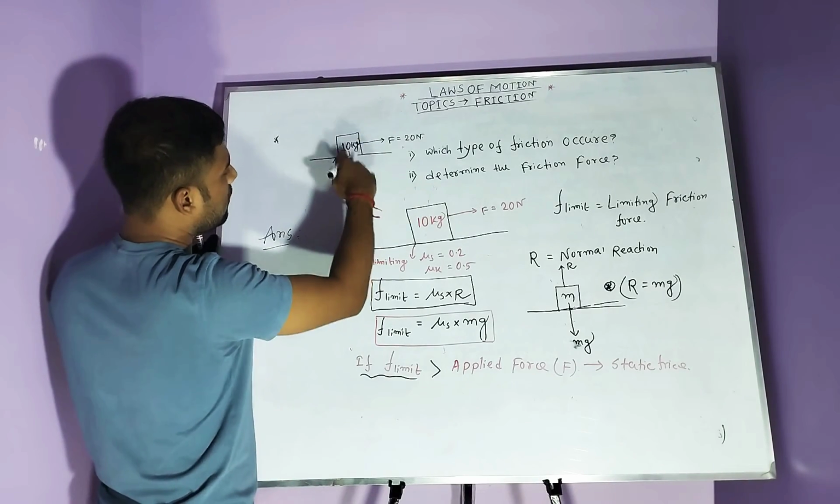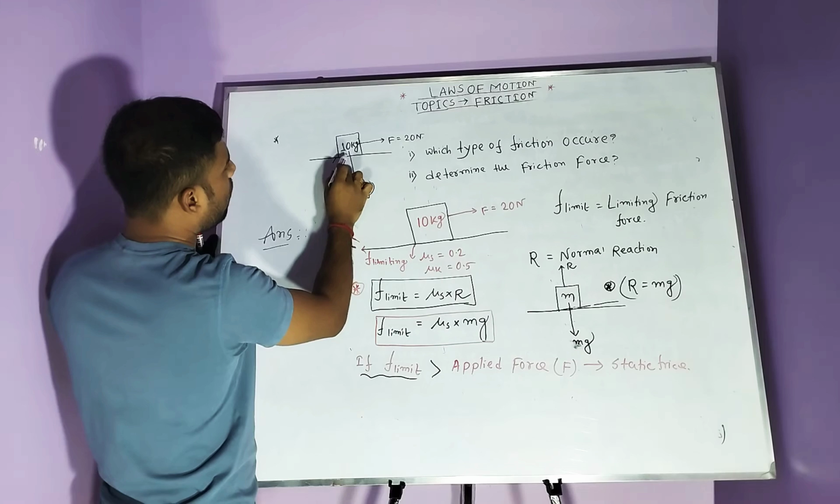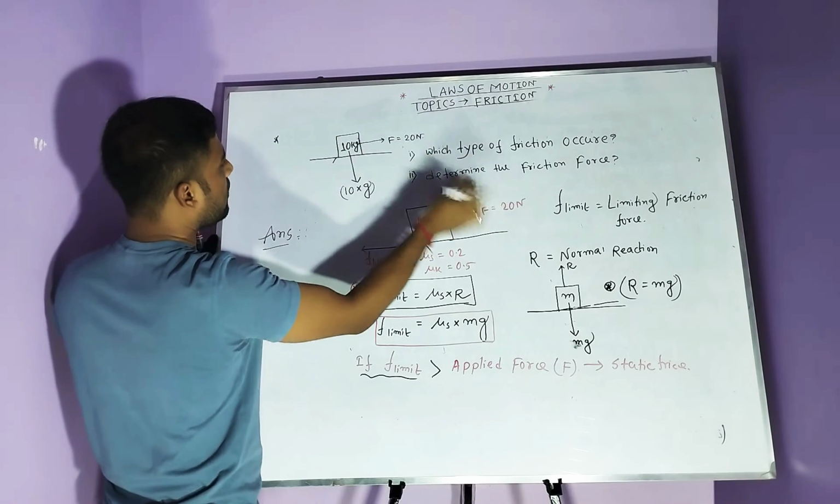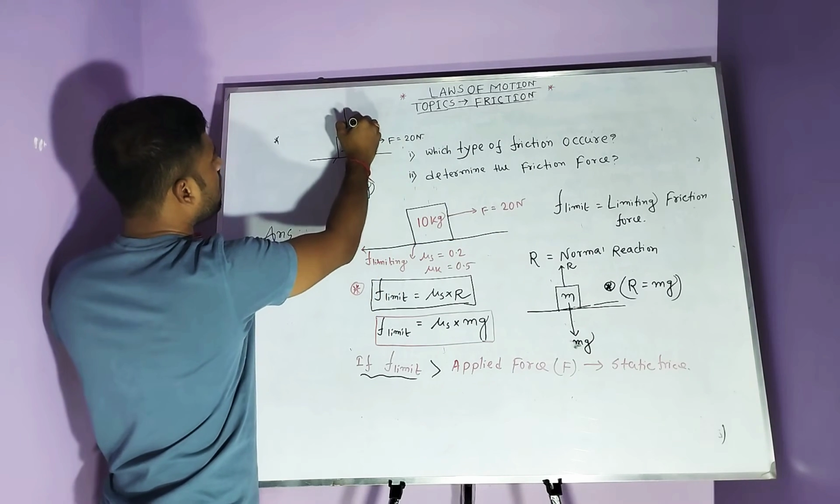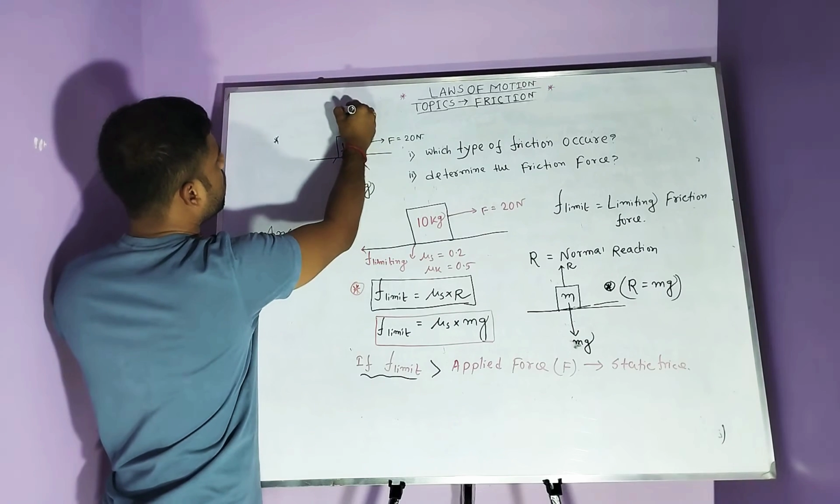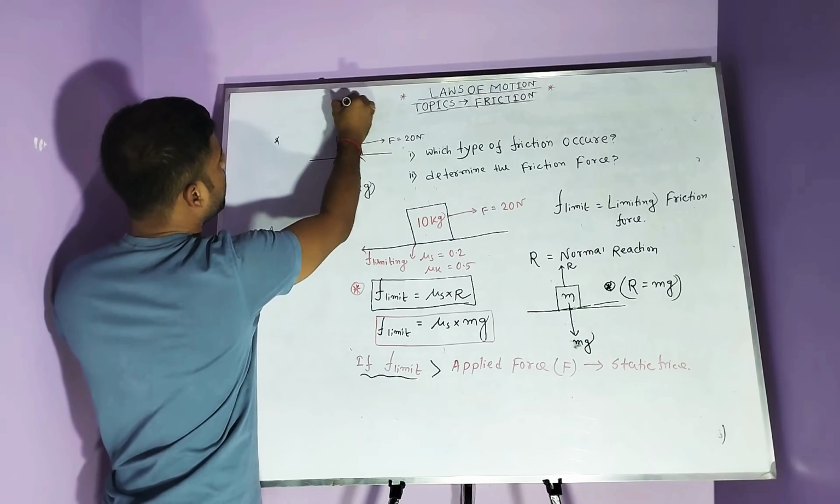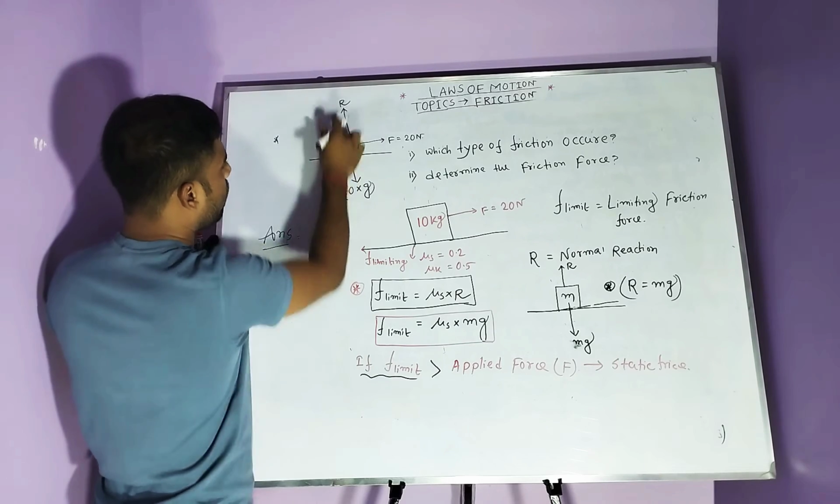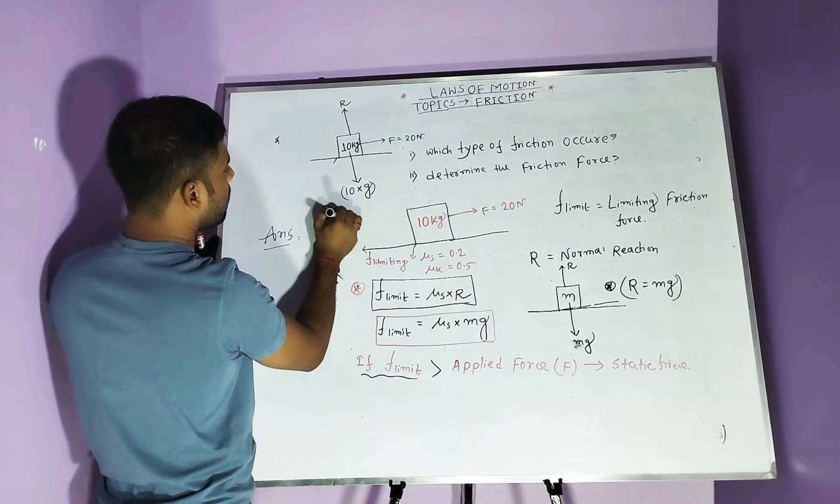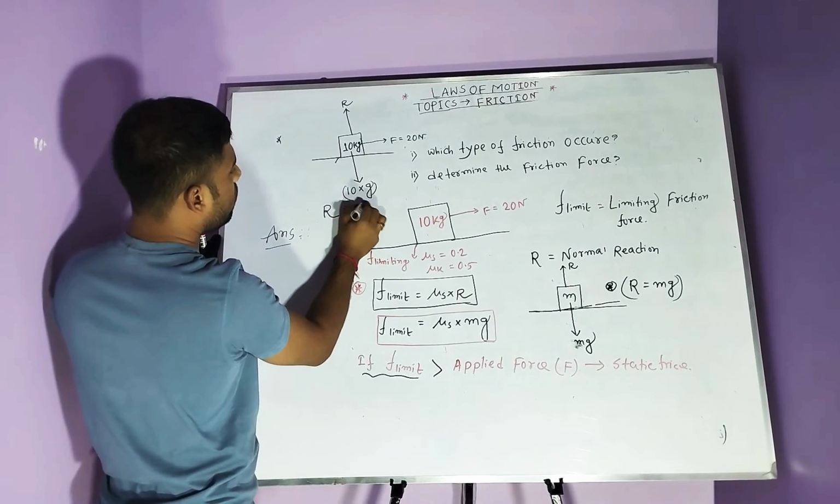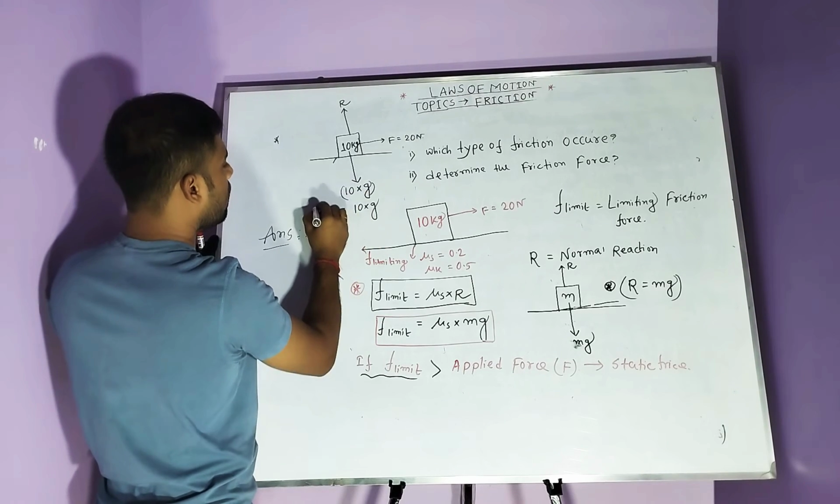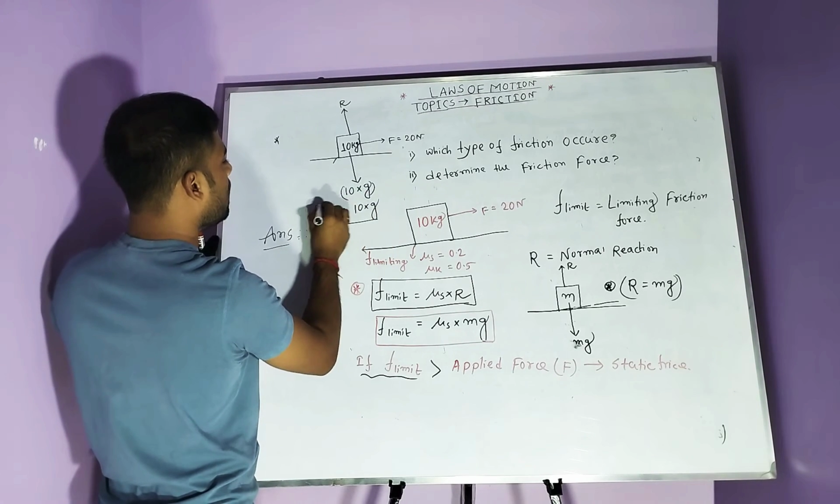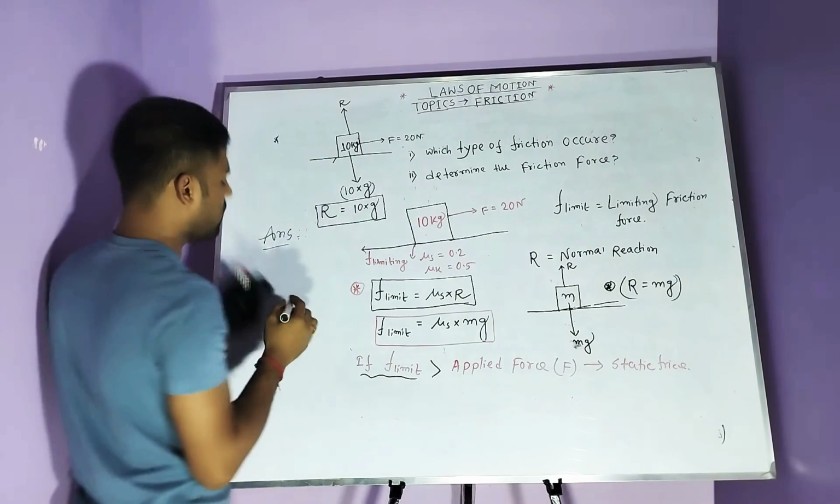This is directed always downward. Then the ground also creates an opposite force, that is the normal reaction R, in the opposite direction of the gravitational force. This is the R normal reaction. So according to the data, the R value is 10 into g. According to the free body diagram, the normal reaction value is 10 into g.